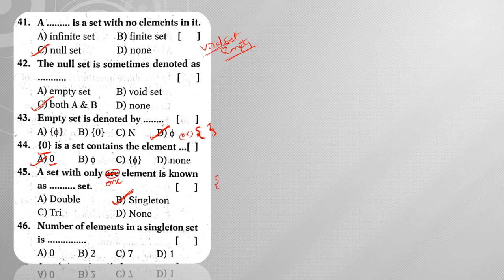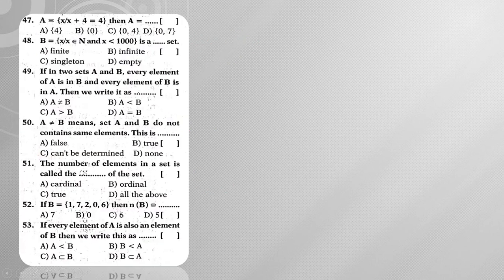So the best example is the set of even prime numbers. Next, the number of elements in a singleton set is 1. Next, x such that x plus 4 is equal to 4. So x plus 4 is equal to 4 means x is equal to 0. That means this set A is the set of 0.